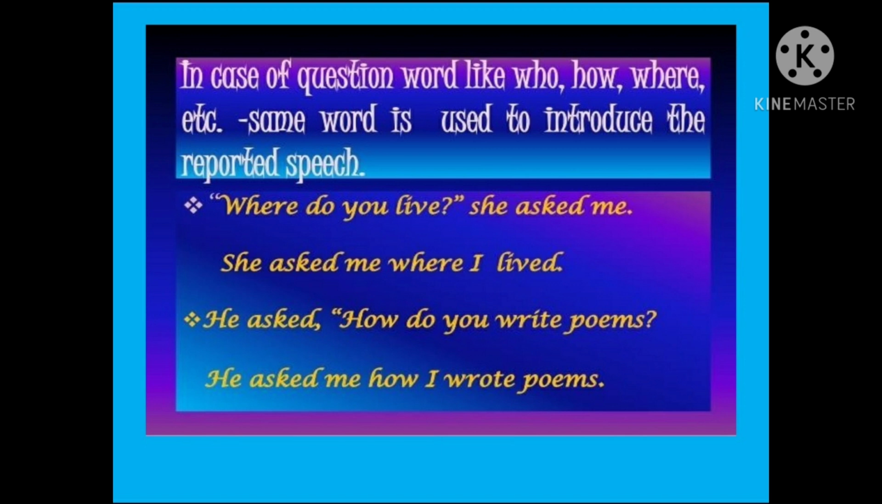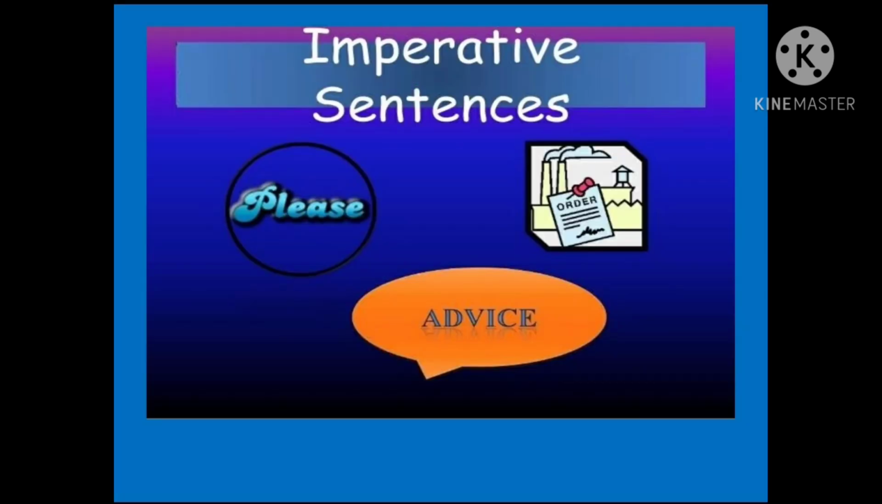Then, in the first sentence, the sentence is in simple present tense. So in the reported speech, simple present tense is changed into simple past tense. Do you live? Changed into I lived. Okay. In the second sentence, how do you write poems? Do write is simple present tense. It's changed into I wrote, simple past tense.